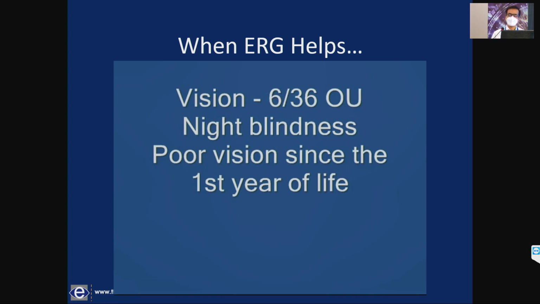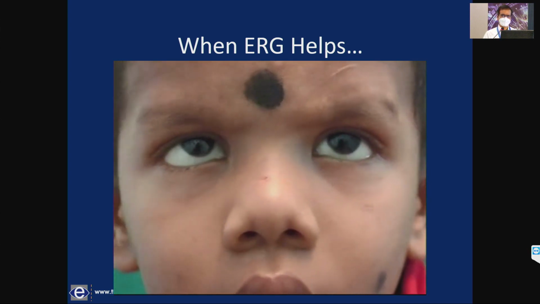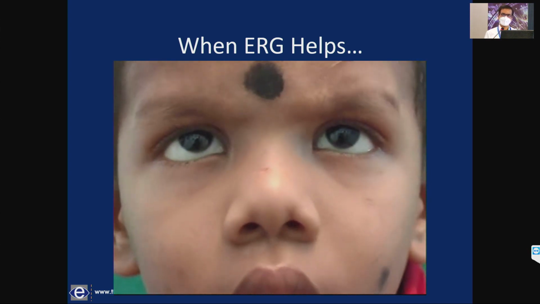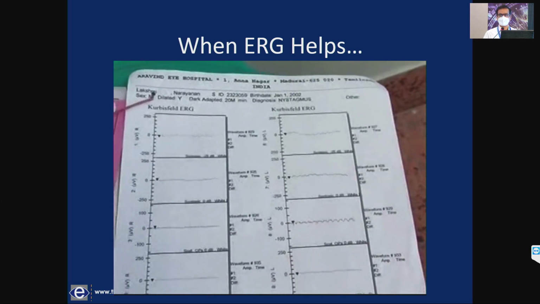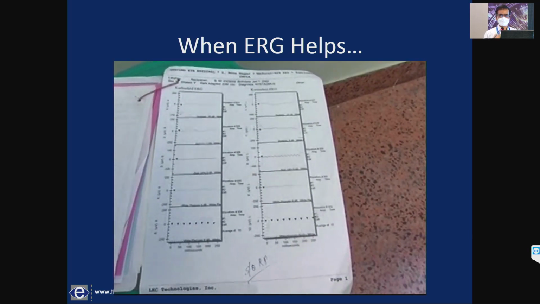For them, ERG is very, very useful. So this was an adult patient, this was a child, and vision was only 6/36. You ask for history of consanguinity, which is very rampant in this part of the world, and of course history of night blindness or day blindness. So that helps you identify these sensory causes for nystagmus.